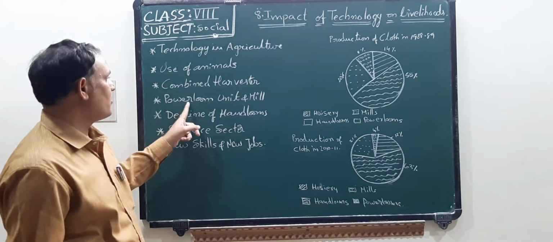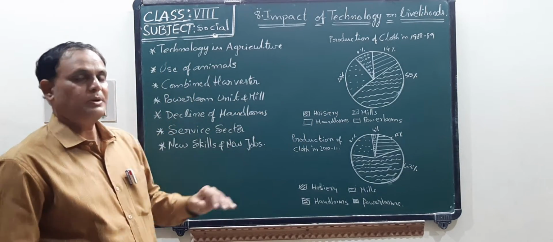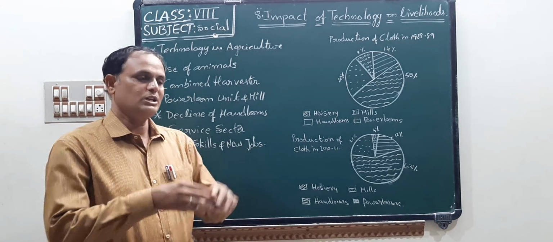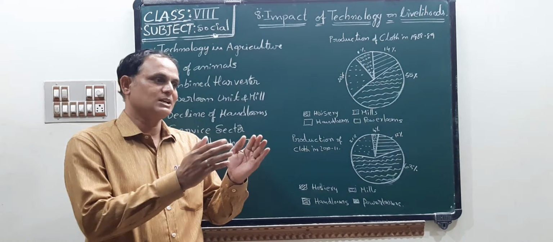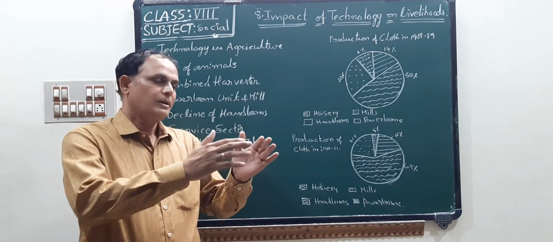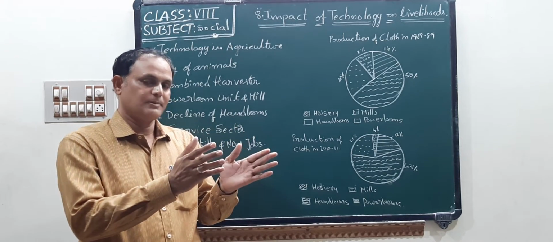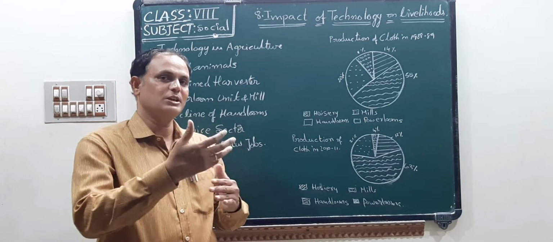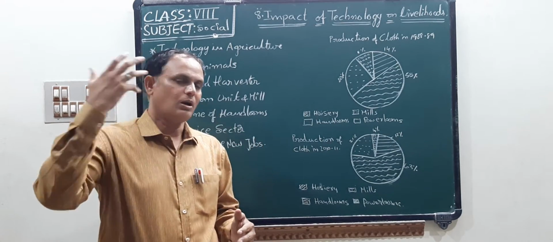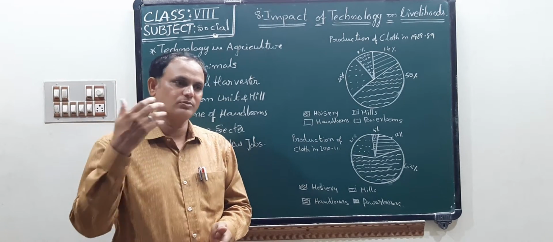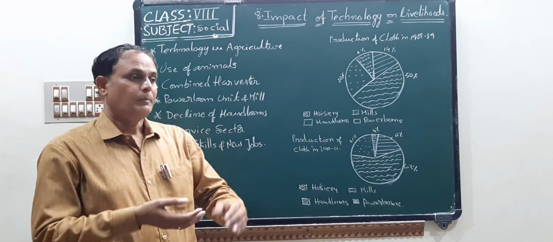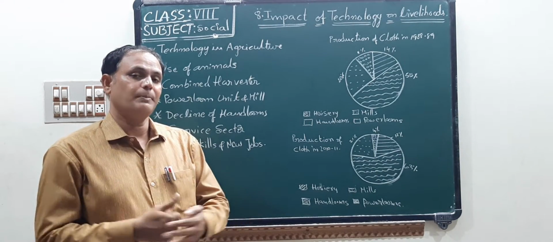Okay. Next one, power loom units and mills. Britishers implemented power looms in our country. In mills also some units were set up. Due to these units, large amounts of goods, that means cloth, etc., are produced by these machines. Before these power looms, what happened?